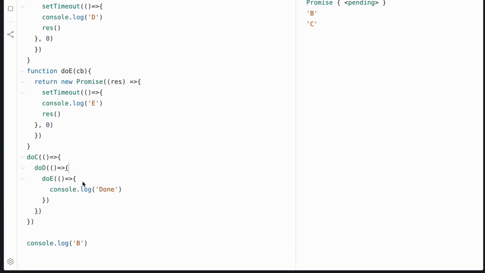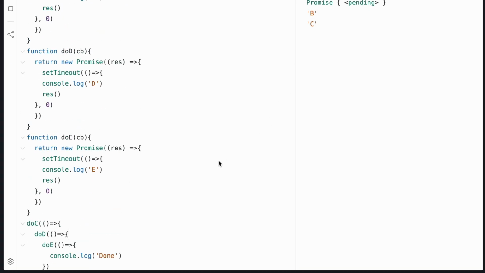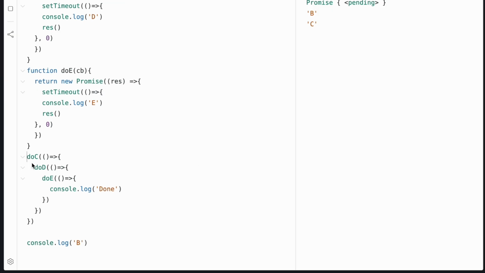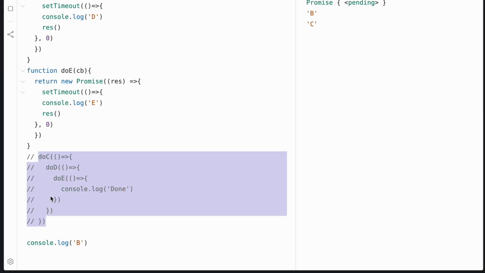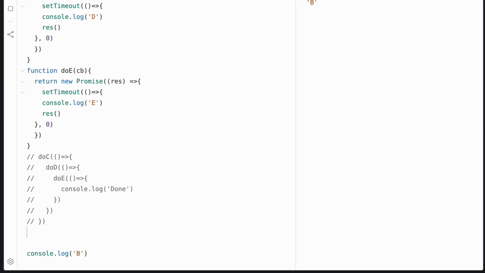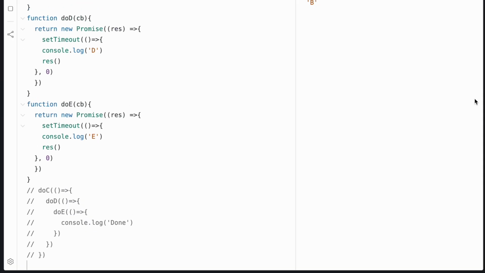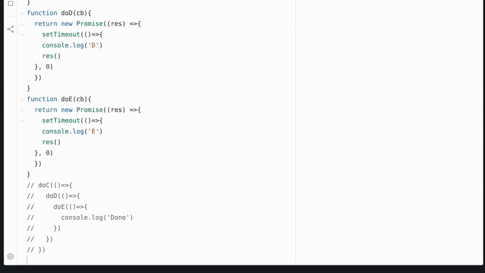Now, if you see here, we still have this nesting going on, right? That could go on forever. But what we're going to do is change this response so that you can see what is returned if we use a promise instead.